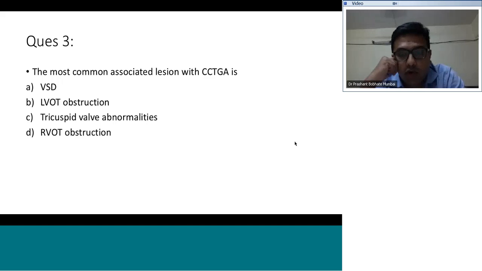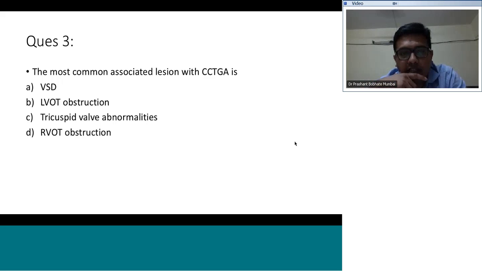What about LVOT obstruction? So 30 to 50% would have LVOT obstruction.